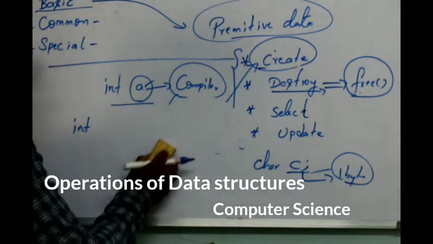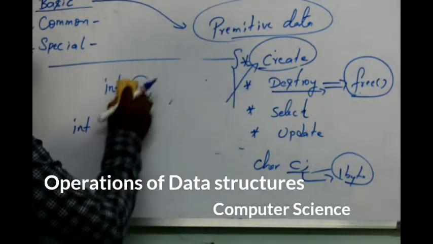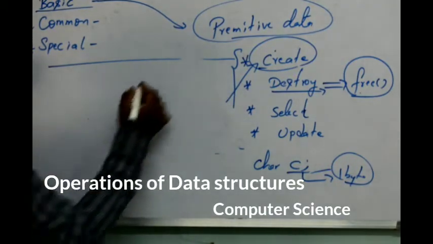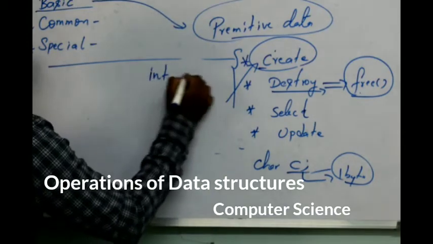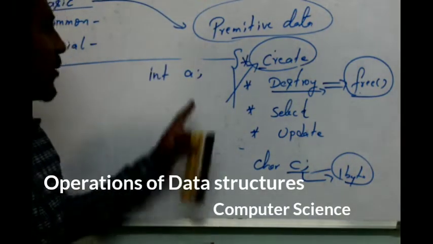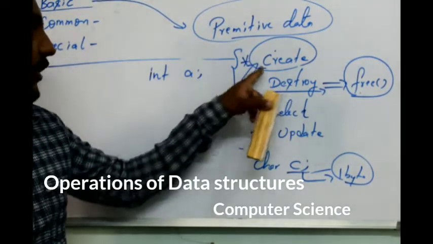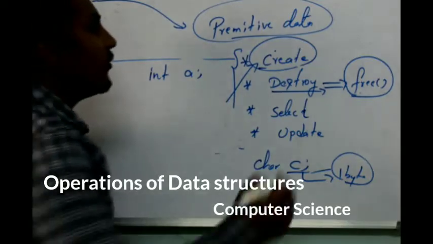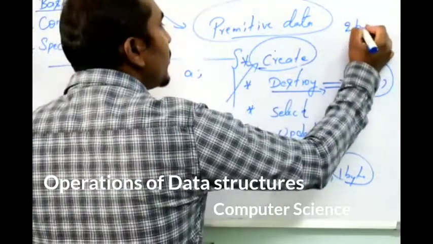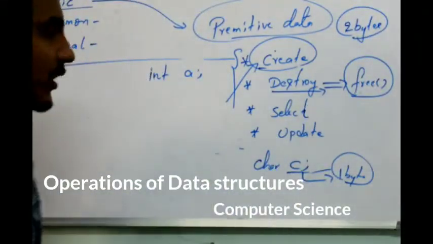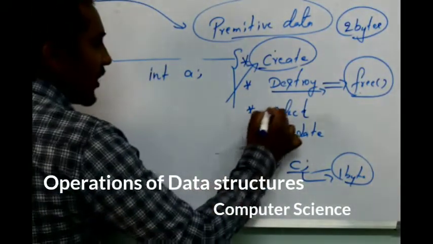Select function: if I define a variable called integer a, memory will be allocated, that is, we create the variable a, so memory of 2 bytes is allocated for this variable called a. After that is allocated, next we'll go for the select function.